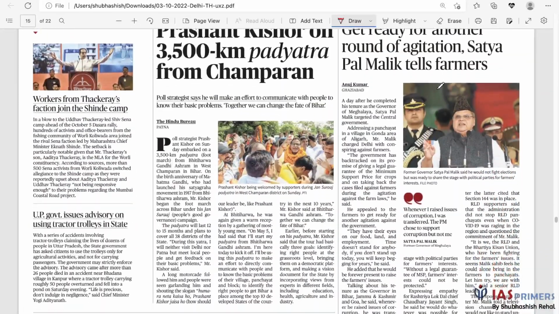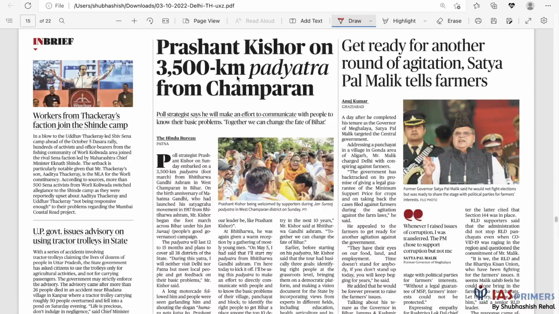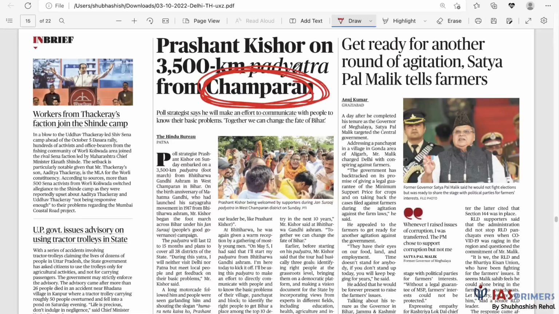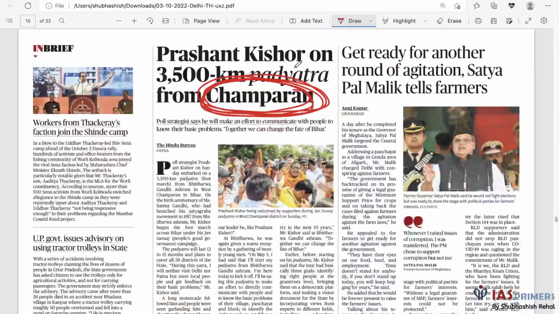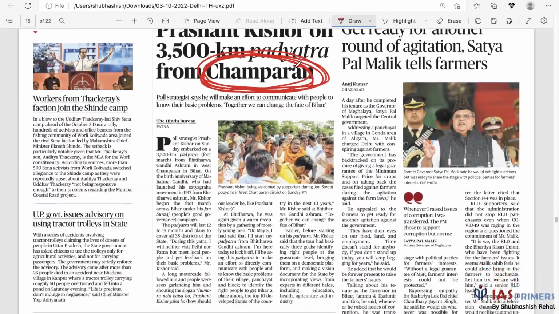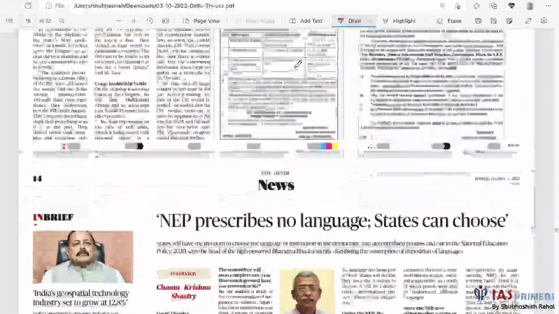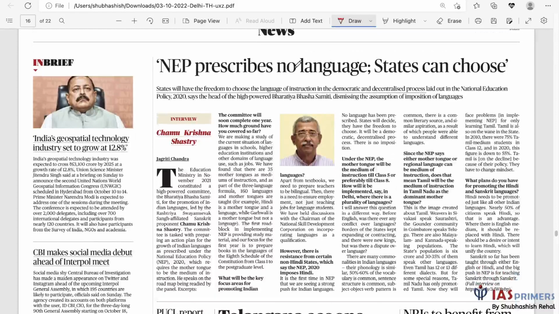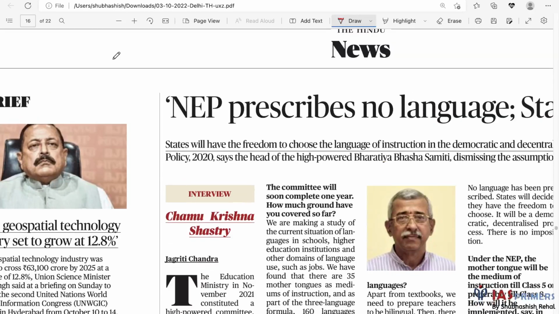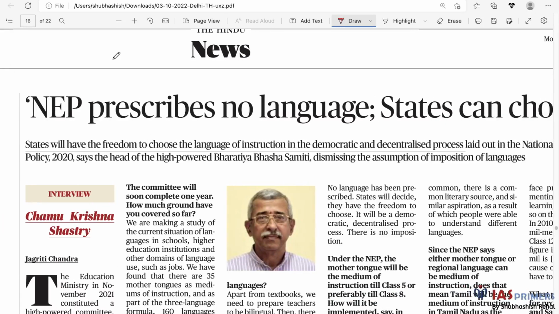Prashant Kishor on Padayatra from Champaran. Why is Champaran important? Gandhiji's movement was in Champaran. Okay, get ready for another round of agitation, Satyapal Malik tells farmers. Fine. New education policy prescribes no language, states can choose. Fine. Today I'm not doing this, but I don't think we have to. I think this is sufficient.